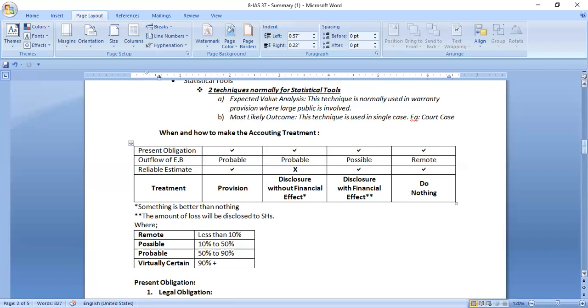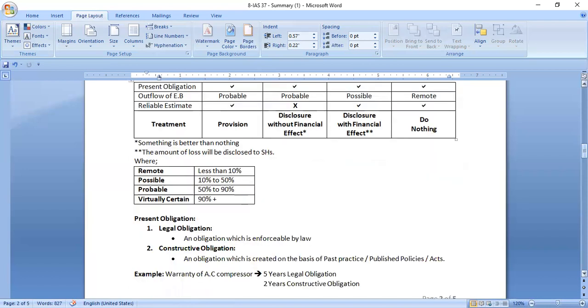Okay. So how do you determine in which degree of certainty you denote it as a probable state, a possible state, remote, or virtually certain? It has been given in the table. So for remote, it should be less than 10%. For possible, it should be between 10% and 50%. For probable, it should be between 50% and 90%. And for virtually certain, it should be above 90%.